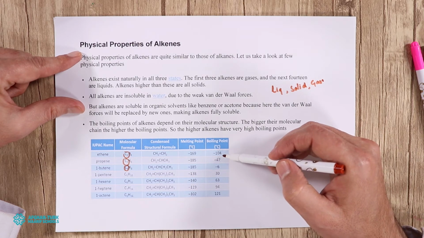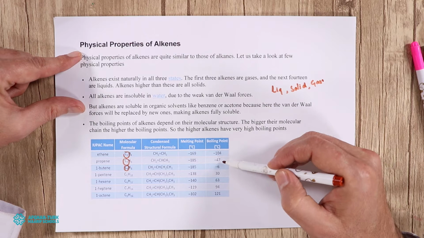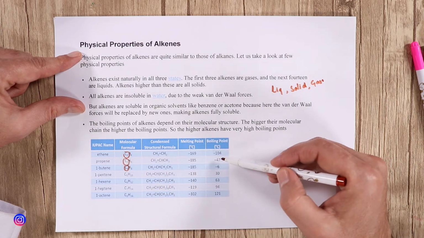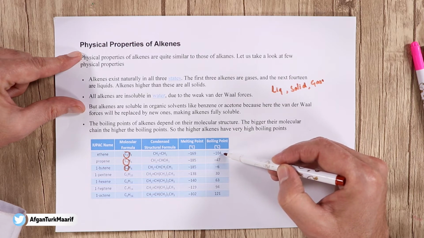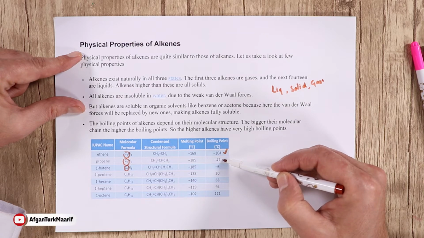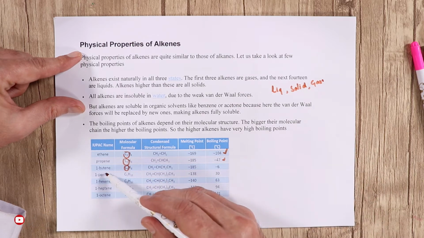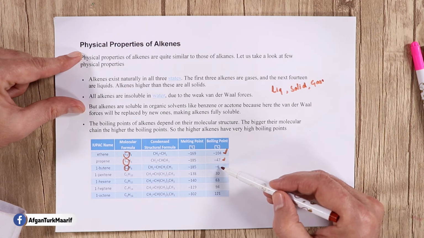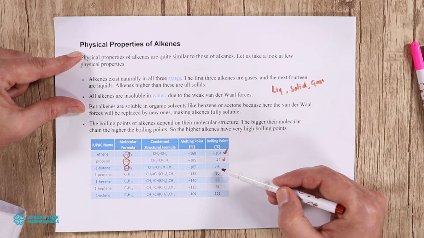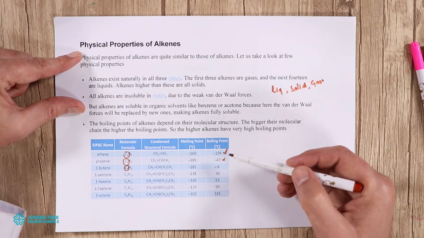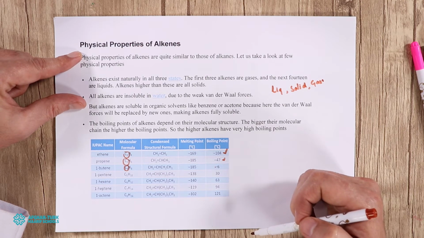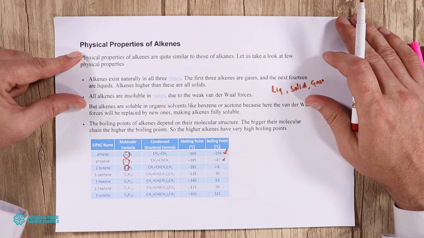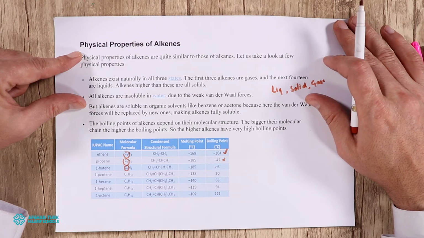For example, the boiling point of ethene is -104, and propene's number of carbons is increased, so here it is -47 degrees Celsius. Which one is lower? This one is lower compared to this one. Coming to butene, it is -6, which is much greater than -47. So the melting and boiling points gradually increase with the number of carbons, and the higher alkenes have very high boiling points.